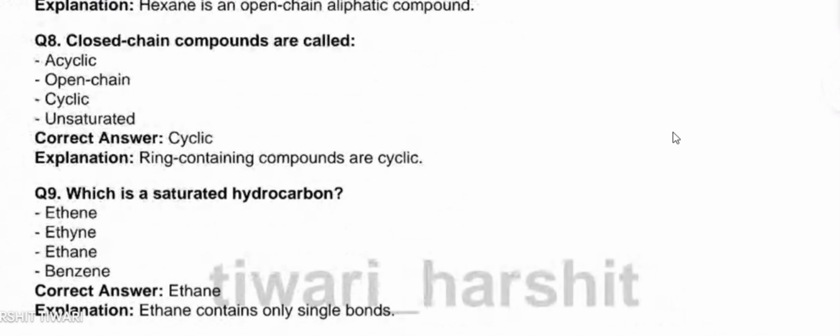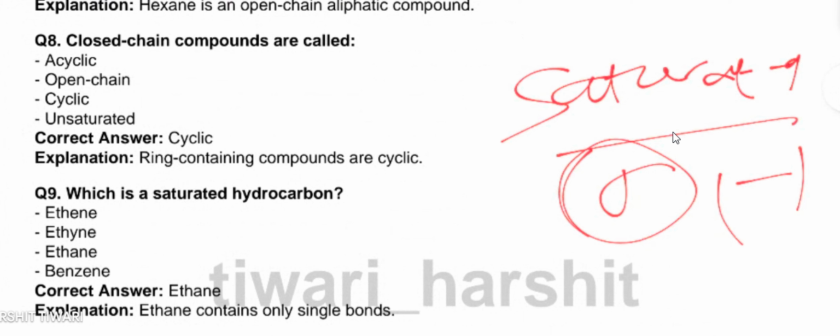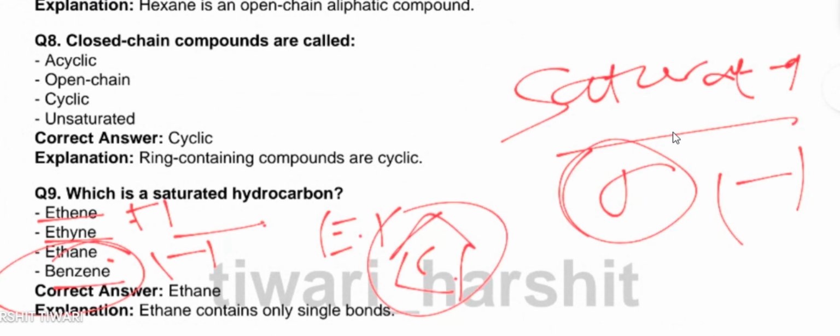Let's move on to the next question. Which is a saturated hydrocarbon? What do I mean by saturated? The compound which contains only sigma bonds or single bonds in its structure is known as a saturated hydrocarbon. So ethene, no, it contains a double bond. Ethyne contains a triple bond. Ethane, single bond. Benzene is an aromatic compound, so it is not a saturated hydrocarbon. So the correct answer here is C, ethane.